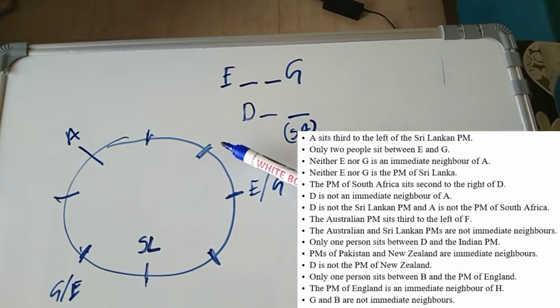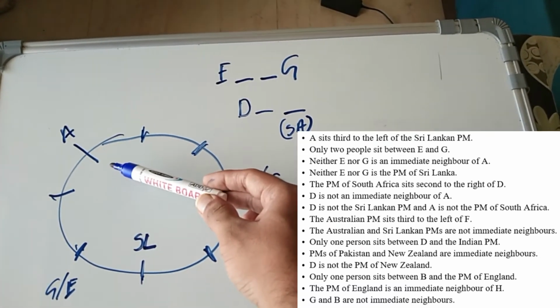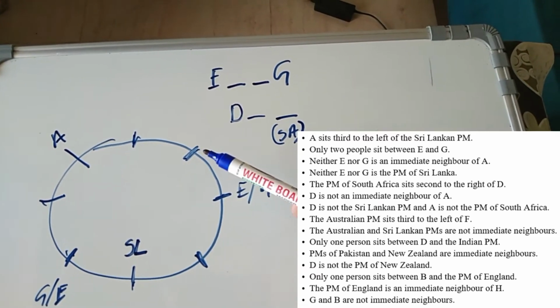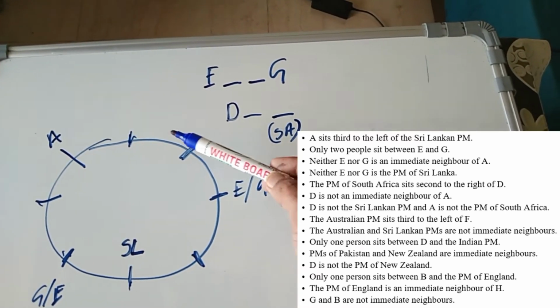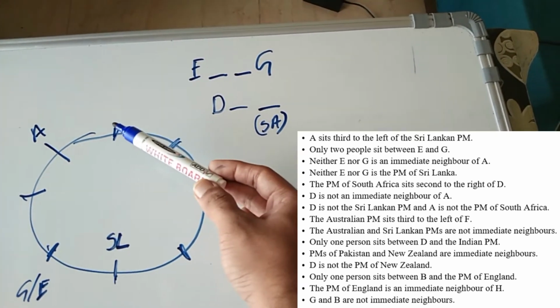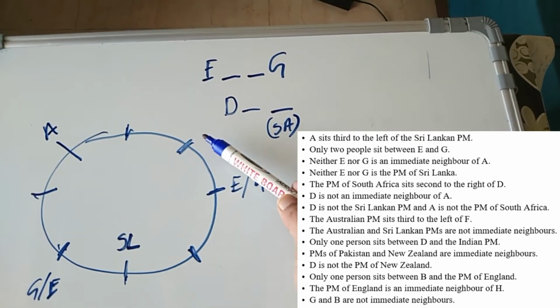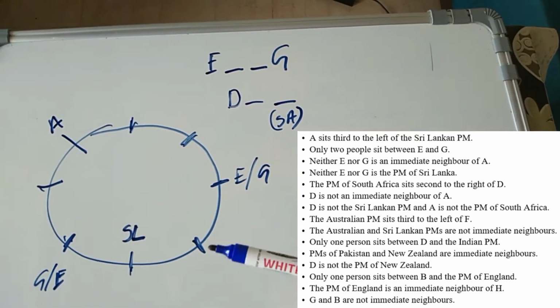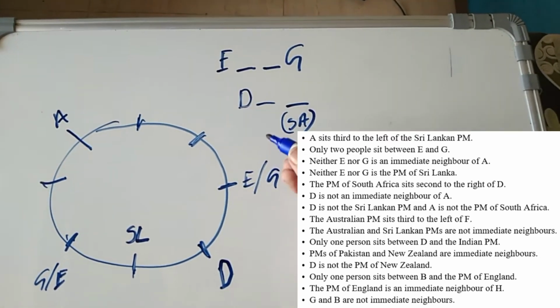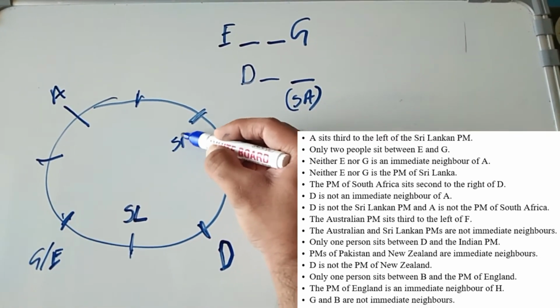because if D is here, then A will be the South African PM, because South African PM is second to the right of D. So if D is here, A will be the South African PM, and that is not possible. So D can't come here. So the only possibility for D is this. So if D is this, then South African PM will come here.